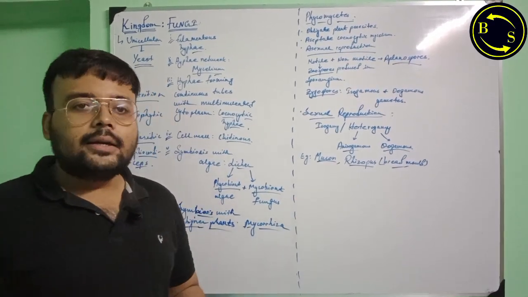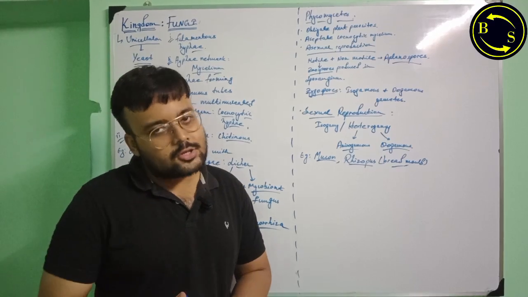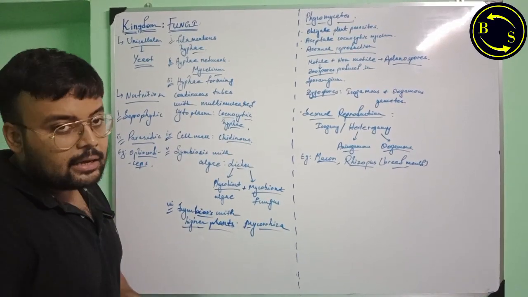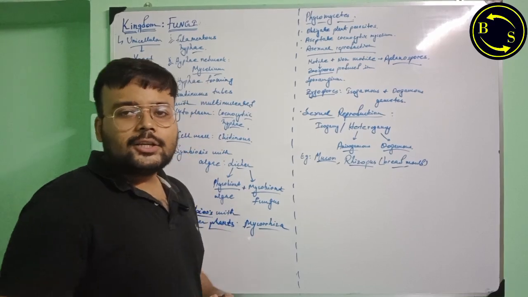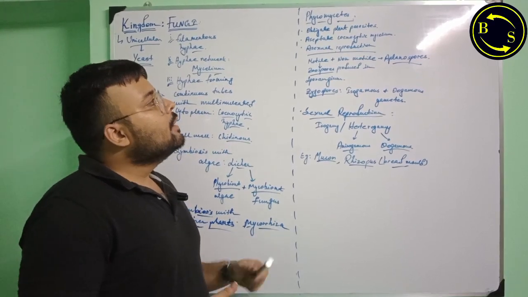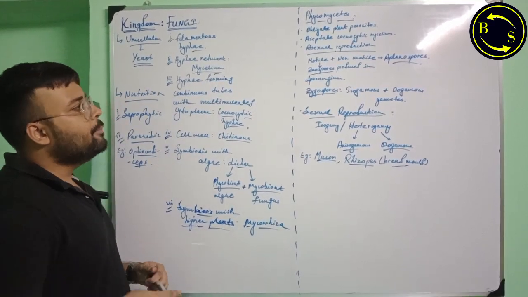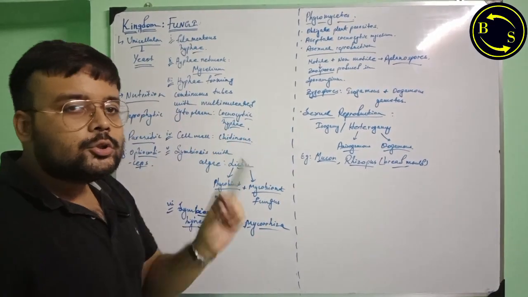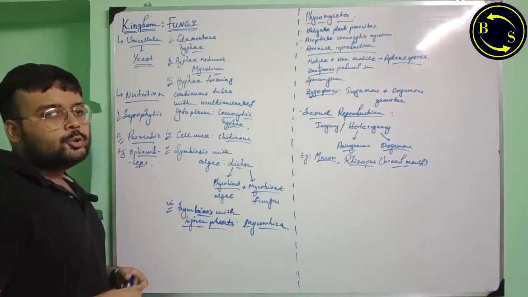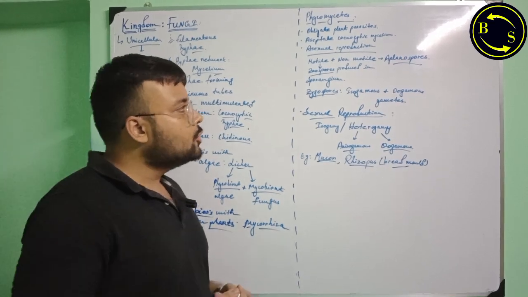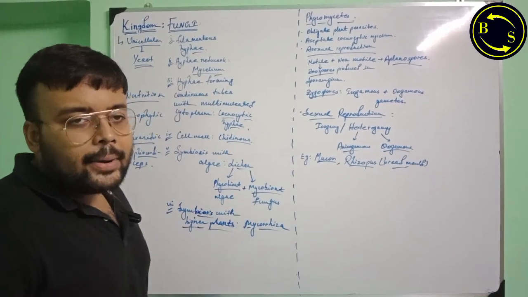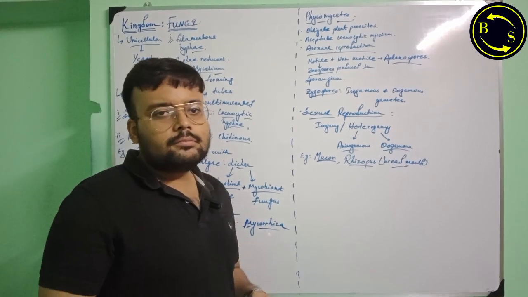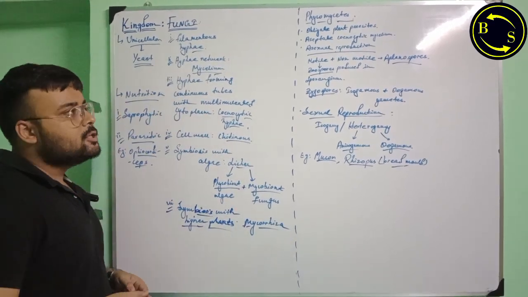However, Phycomycetes do not show vegetative reproduction because they are aseptate and coenocytic mycelium. They can reproduce asexually as well as sexually. Let's look at that asexual reproduction. Mainly, asexual reproduction is by two kinds of asexual spores. One is the motile zoospores and the other is the non-motile aplanospores, both of which are formed in a specialized sac called a sporangium.